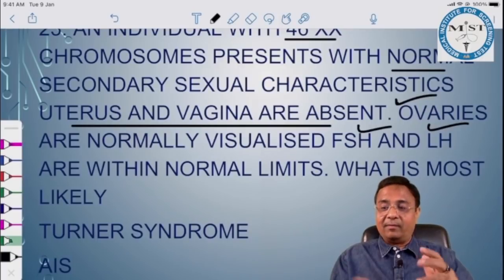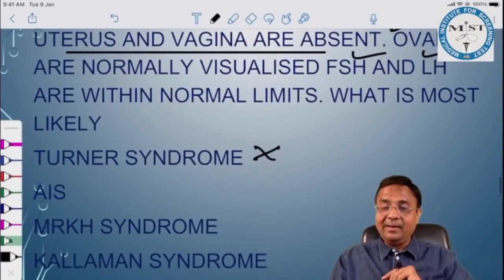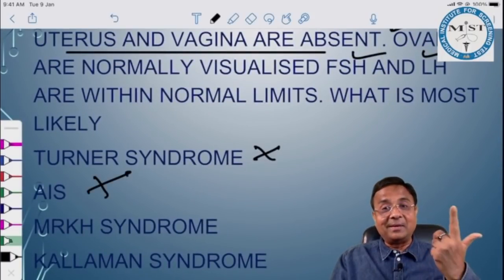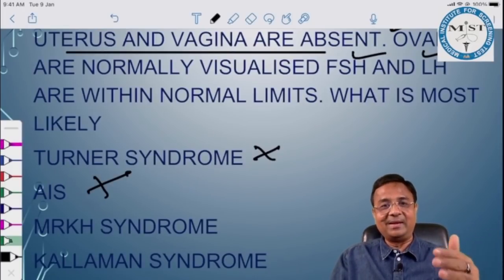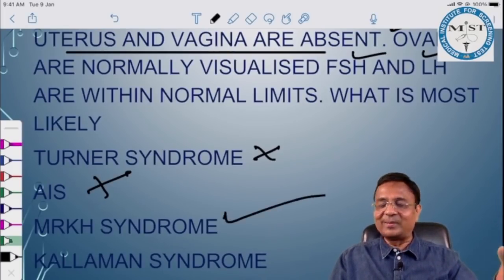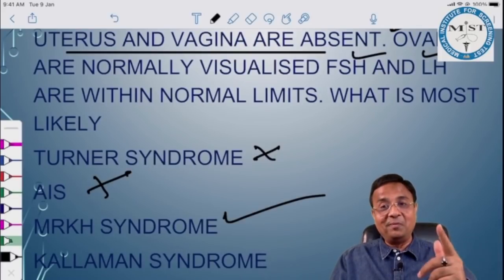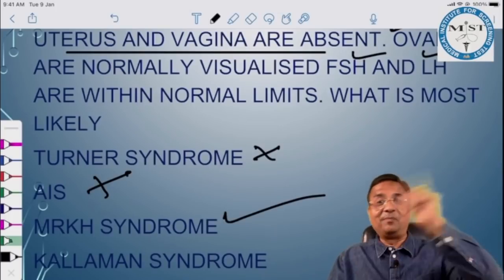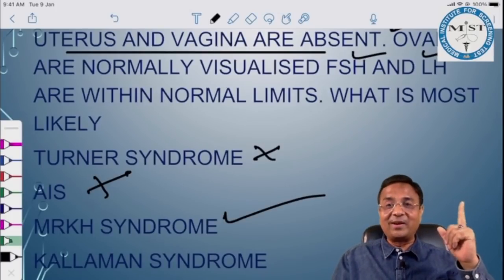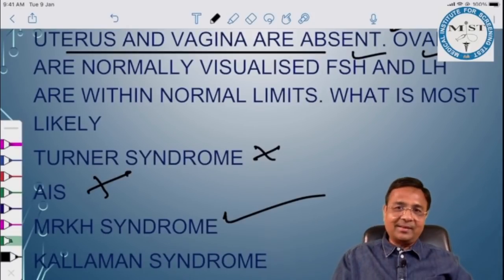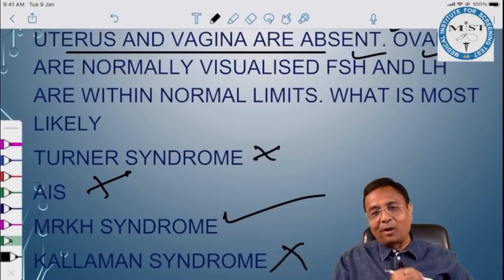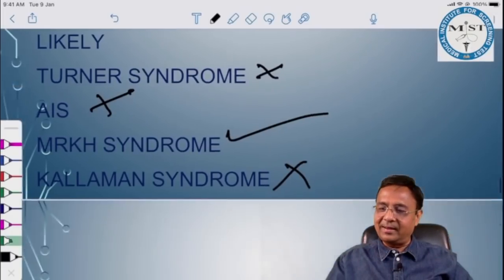What is likely? Turner syndrome: secondary sexual characteristics absent. AIS: gonad is testis. MRKH syndrome: Mullerian agenesis plus renal plus spinal anomaly, Mayer-Rokitansky-Kuster-Hauser syndrome. Kallmann syndrome, no way. Remote control is out of order in Kallmann syndrome: hypothalamus, defective migration of neurons from the olfactory placode. This is why there is anosmia in Kallmann, and how secondary sexual characteristics can be normal in Kallmann. So the answer is MRKH syndrome.